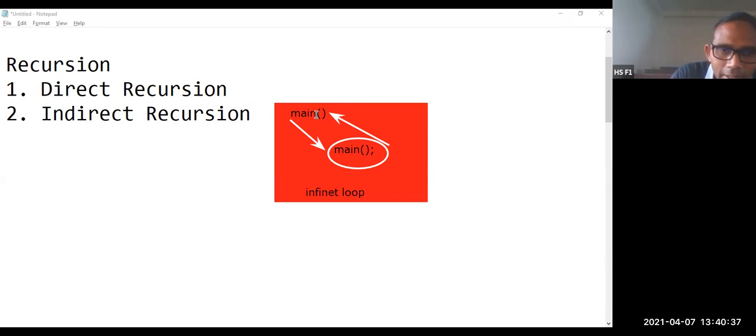So what is happening here? Main is under execution. Maybe we are having certain lines of code. After executing these lines of code, it is again invoking the same function call. Then it jumps back, again executes all the instructions, again jumps back. So this process is going to repeat until we press Control Pause Break or you stop the execution. Now this is called direct recursion. This is called the concept of direct recursion.